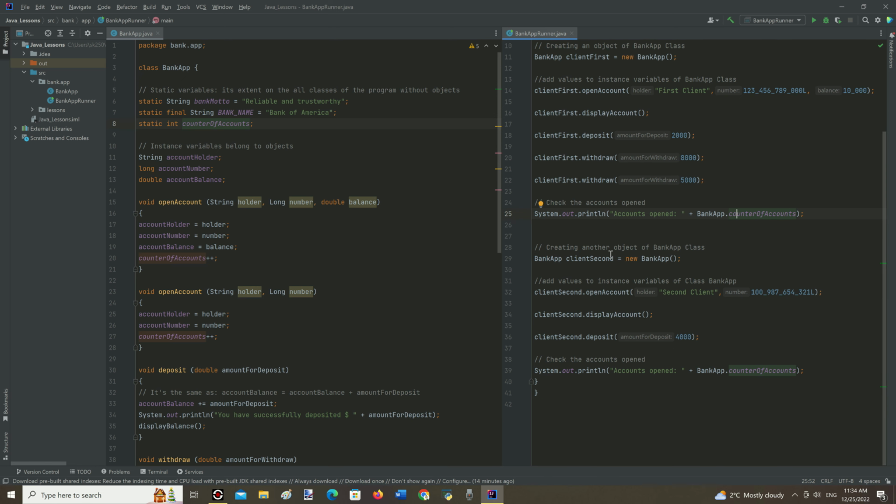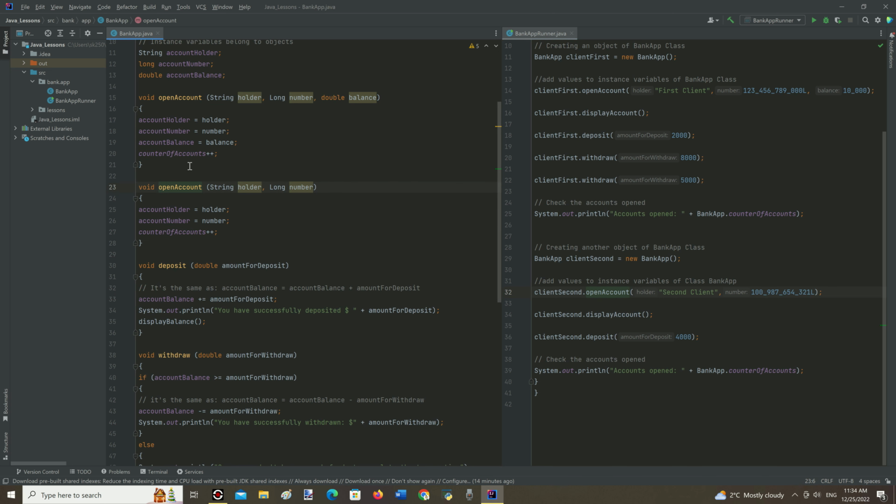Just below, we can see another object named client second from class BankUp is created. Here we use a different set of arguments passed to the argument list, and the same method with a different argument list is method overloading.